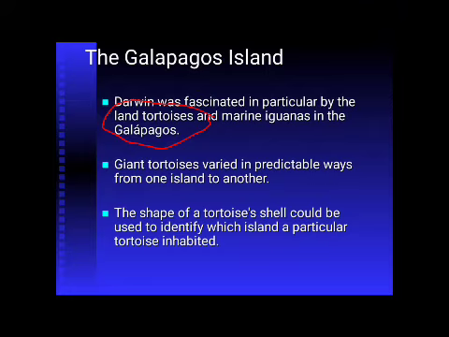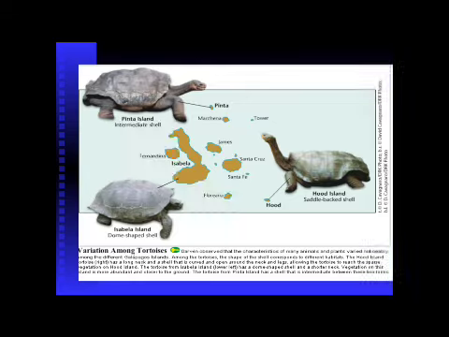The shape of the tortoise shell could be used to identify which island a particular tortoise inhabited. A particular island has tortoises of a similar shape, and a different island has a different shape. Here is the giant tortoise. Pinta, and variation among tortoises.